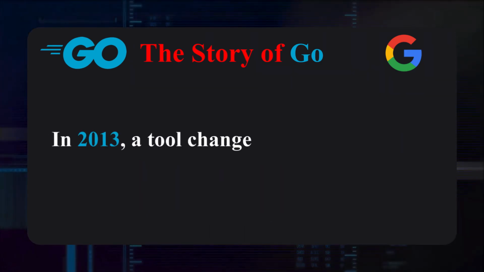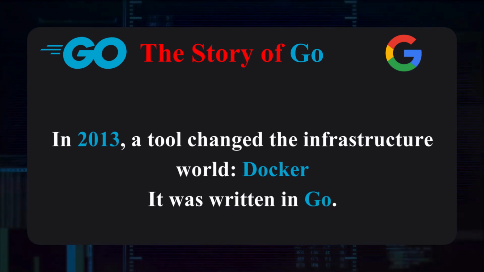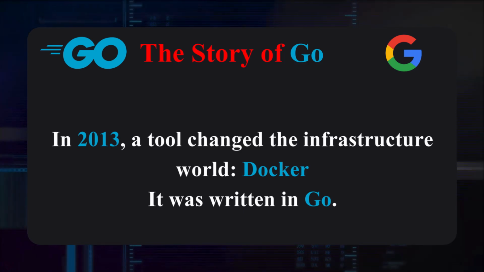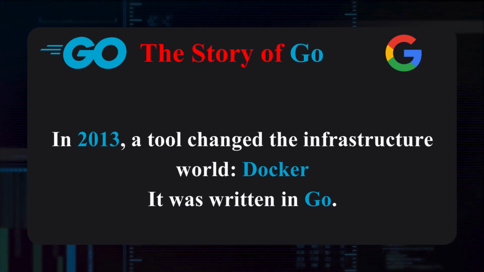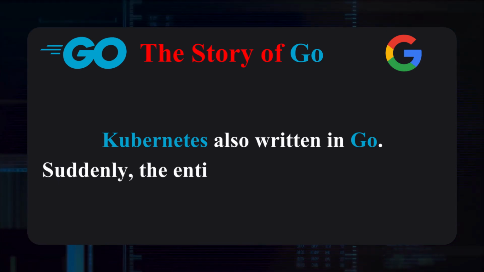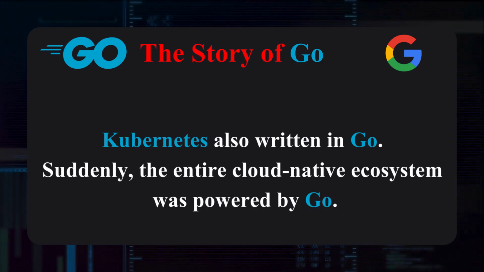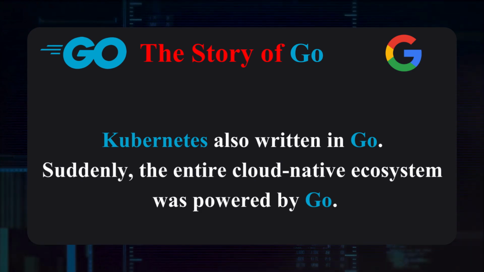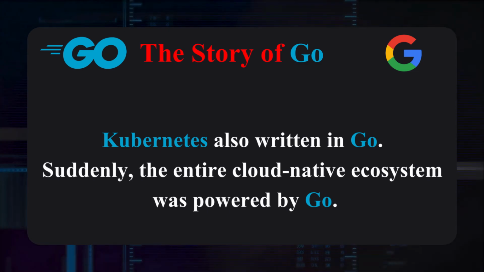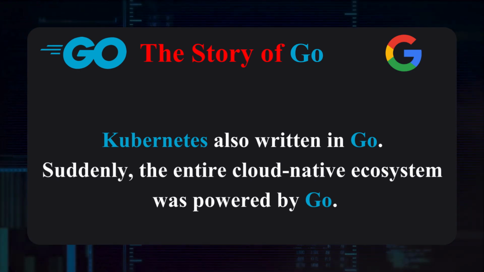In 2013, a tool changed the infrastructure world: Docker. Docker was written in Go. Why? Because Go produces small, fast, static binaries, perfect for containers. Kubernetes was also written in Go. Suddenly, the entire cloud-native ecosystem was powered by Go. DevOps engineers embraced it, startups embraced it, cloud providers embraced it. Go wasn't just another language anymore. It became the backbone of modern infrastructure.